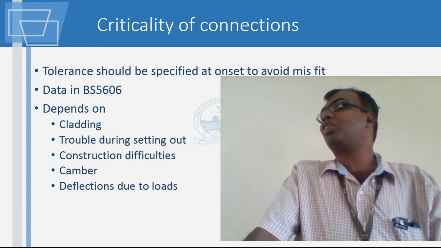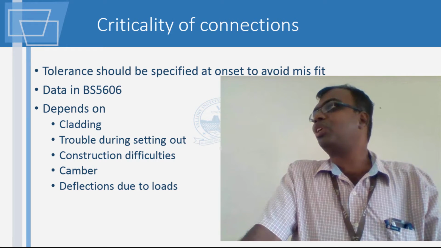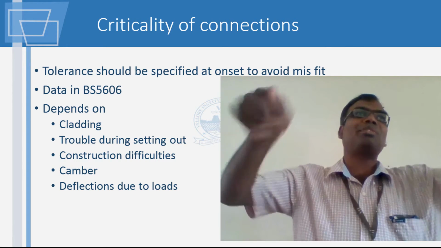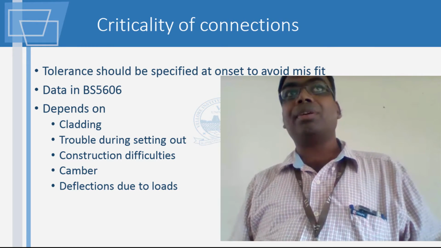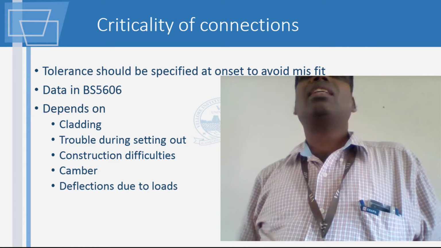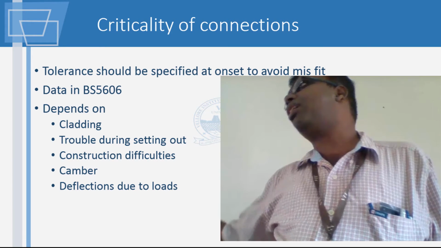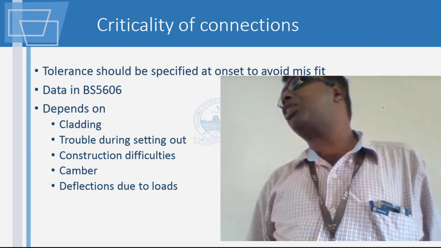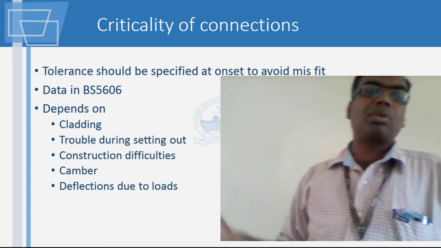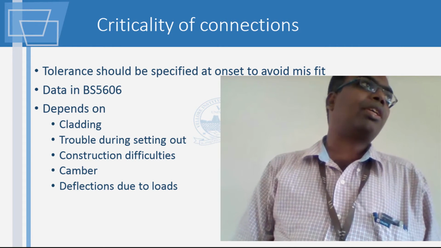A sheet of glass, how much can we make a sheet of glass move? How many millimeters? How much can we twist it? If I am having glass, it's very less, it's negligible. So if you are having glass, it means that compulsorily you cannot allow the support of the glass to move. So that is what we mean by the tolerance depending on the cladding.